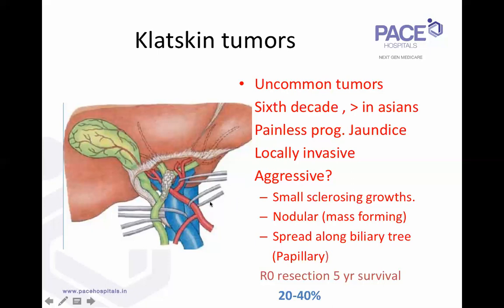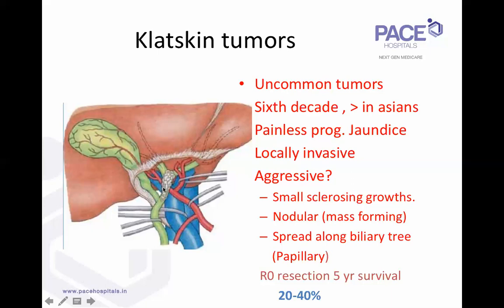There's a third variety, which is the rarest of the three. You have the papillary variety. The papillary variety has an arborescent papillary form of longitudinal spread. The tumor does not spread radially to the adjacent hepatic artery or portal vein, but it spreads longitudinally along the bile ducts above and below. So many times in these patients, you'll have skip lesions, and positive margins are a possibility.